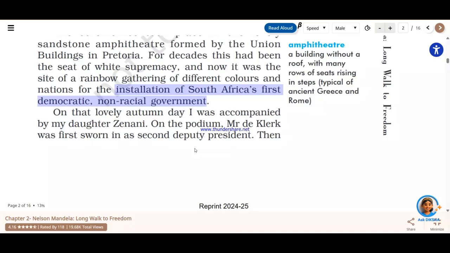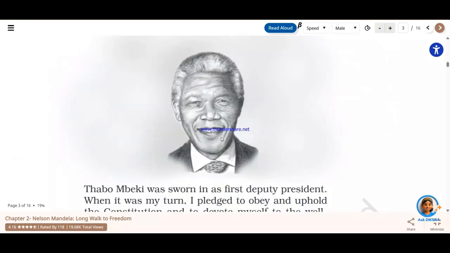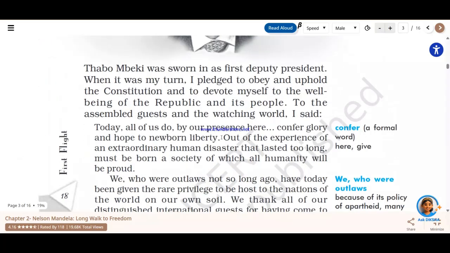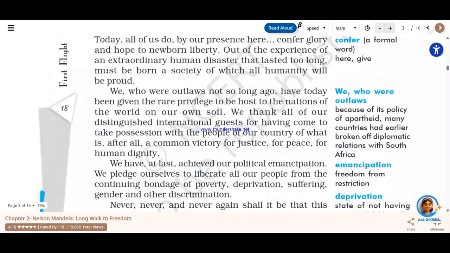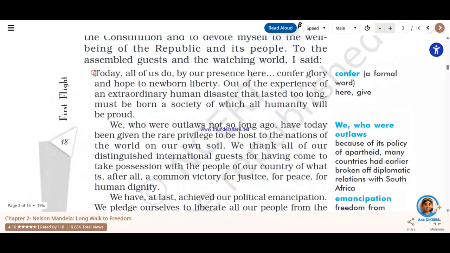All right. Apart from that, there was the first sworn deputy president and the second sworn deputy president. We will quickly move on to the important thing that Nelson Mandela had said. These are exactly what he said on the day of inauguration. Apart from this, many other things were said, but they are not given in the chapter, so we will focus on this.